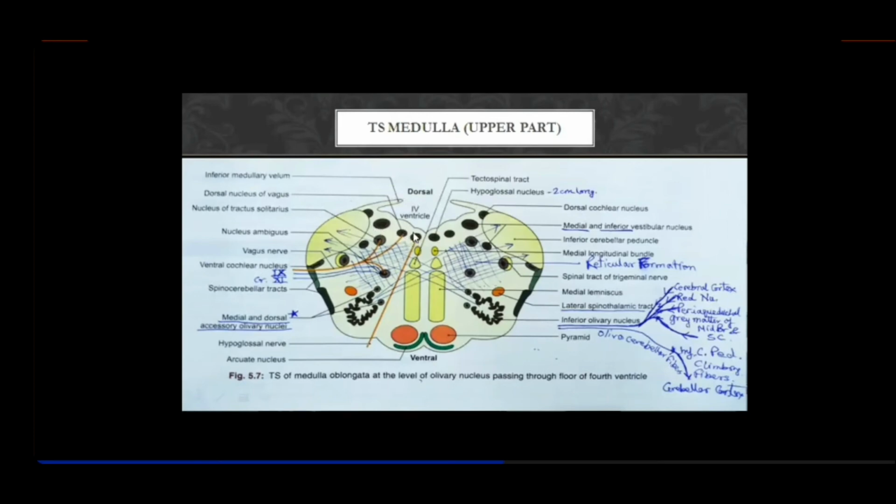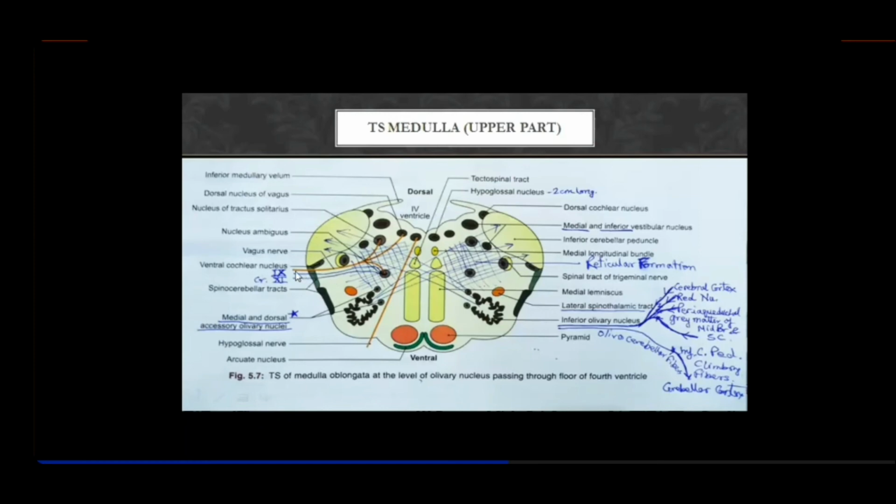This is the general somatic efferent nucleus for the hypoglossal nerve, which descends down and emerges from the anterolateral sulcus between the pyramids and olives. Then the nucleus ambiguus, this is the dorsal nucleus, and you have the nucleus of tractus solitarius. So from all this you will find that the 9th and 10th cranial nerves have the same nuclei. The 9th and 10th cranial nerves arise from the same nuclei, right? And there is the 11th cranial nerve also that arises from the nucleus ambiguus.